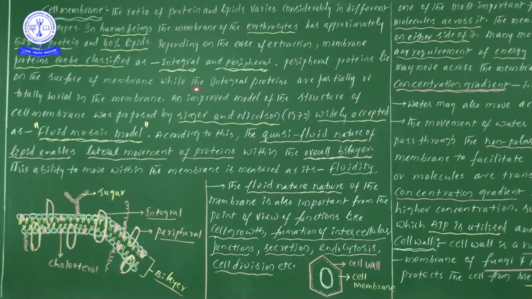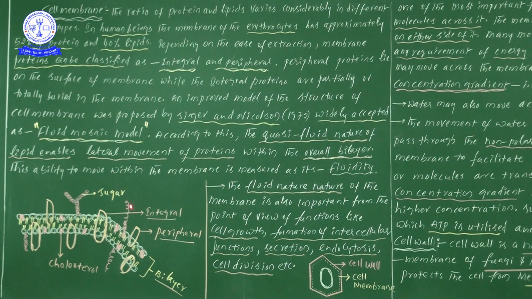Okay, next one, while the integral proteins are partially or completely or totally buried in the membrane, or buried in the cell membrane. Easy, there are two different types of proteins. One is integral and one more is peripheral. Integral means these are all partially or totally buried in the cell membrane. Once you see here, come on to this particular structure. Once you see orange color like boxes are there. So these boxes are only proteins.